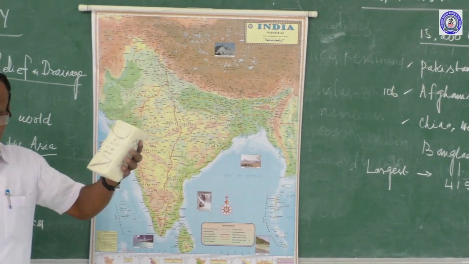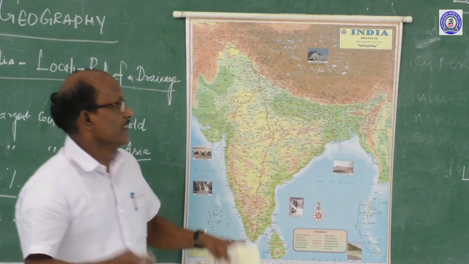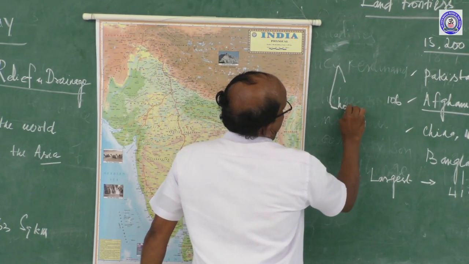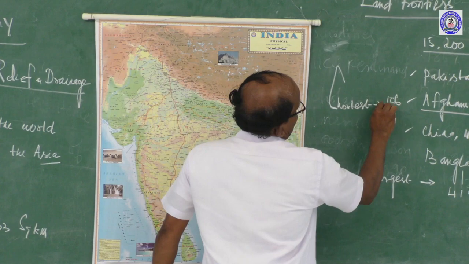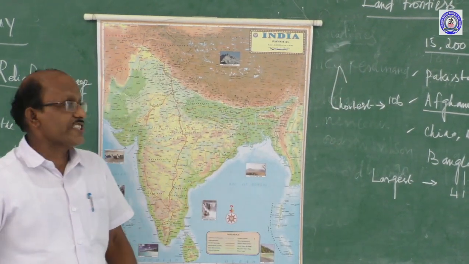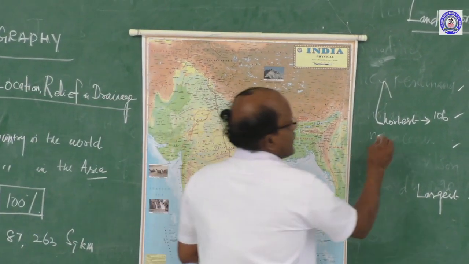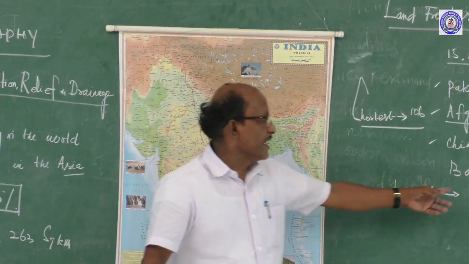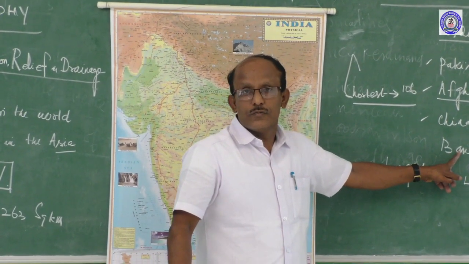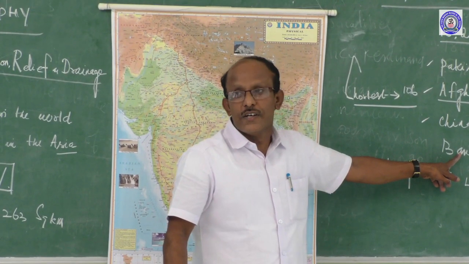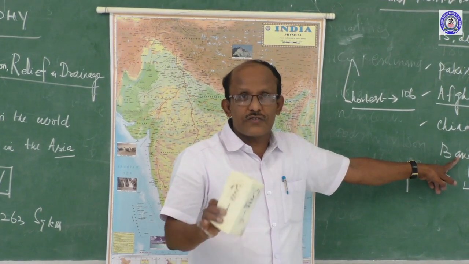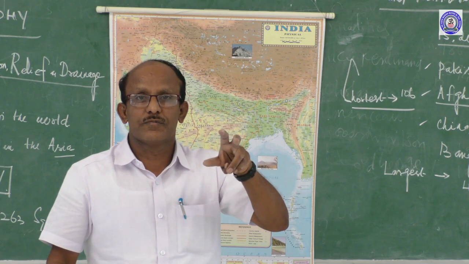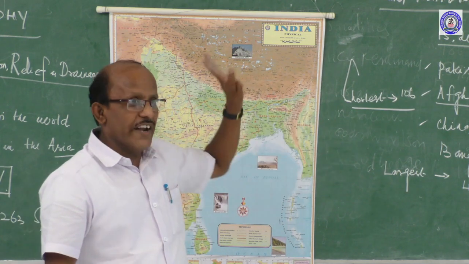Shortest land frontier sharer is Afghanistan. Largest land boundary sharer is Bangladesh. There will be a possibility of a question to check whether the students have gone through the lesson or not, so you have to keep this in mind.